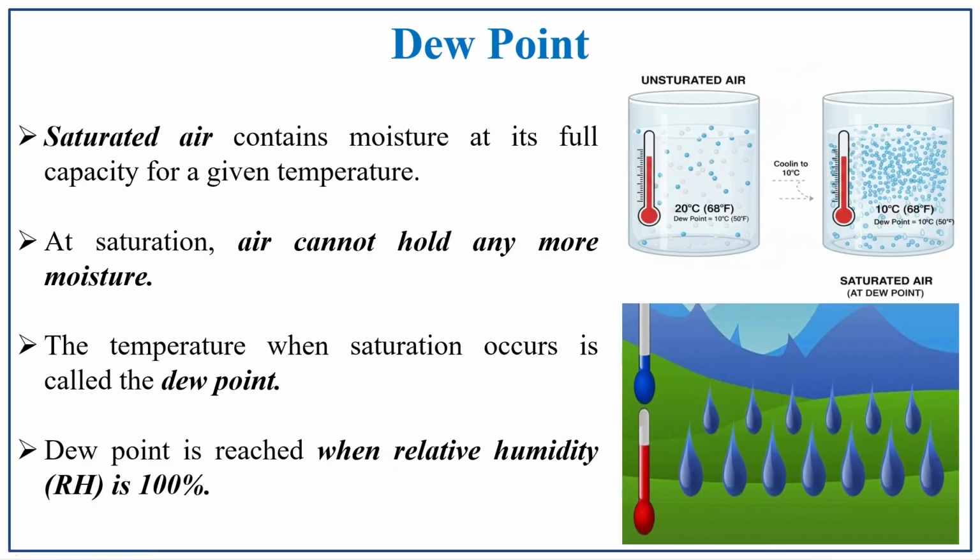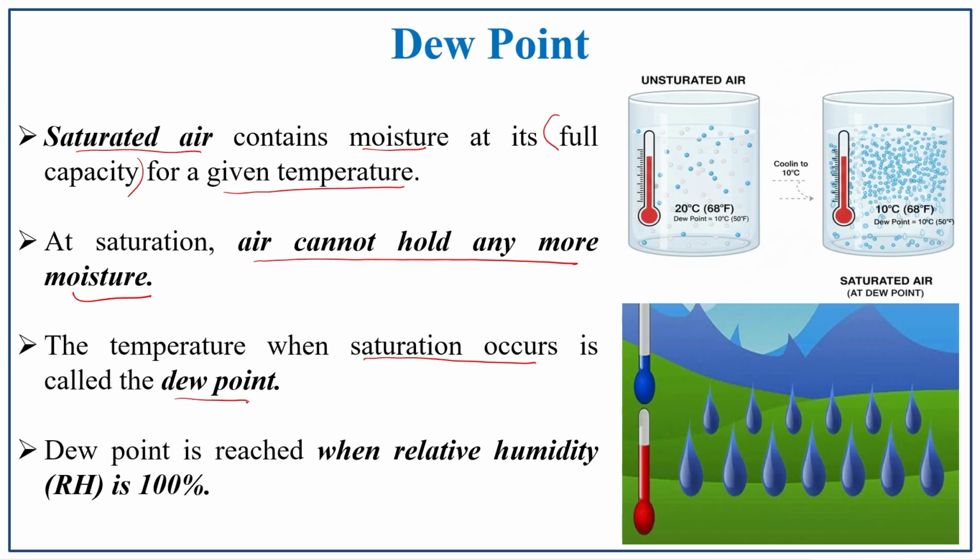The next one is dew point. The dew point is nothing but saturated air containing moisture at its full capacity. This full capacity is most important for a given temperature. For a specific temperature, the moisture content will be full. So, this is the saturated level, the saturated air, and that is considered to be the dew point. At saturation, the air cannot hold any more moisture because of its fullest capacity. So, no addition can be done.